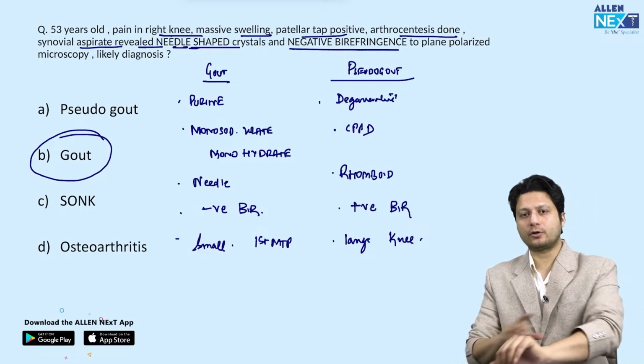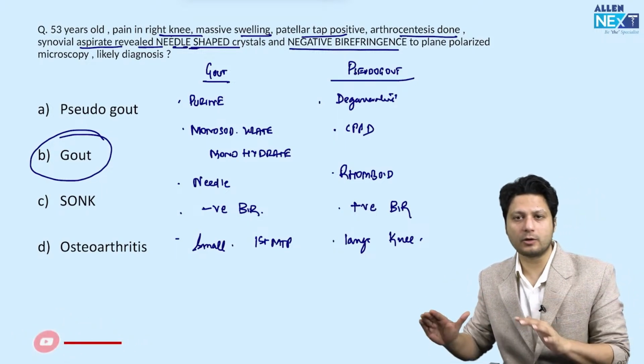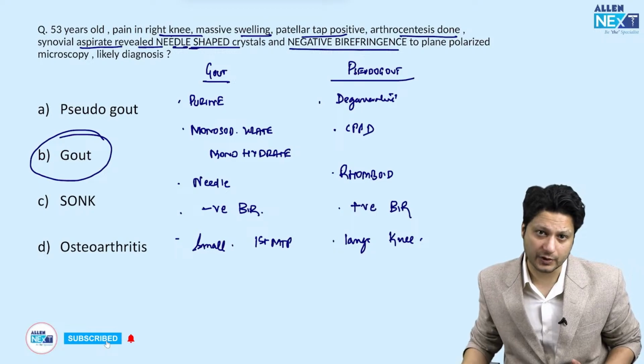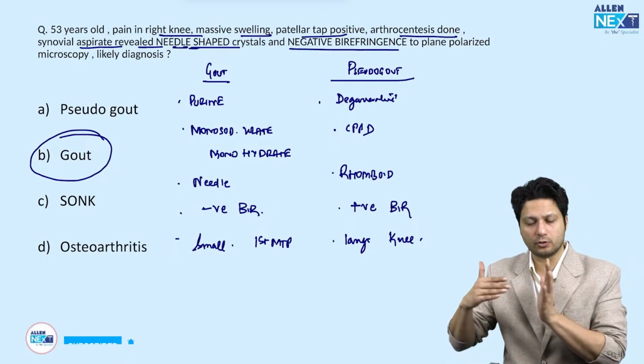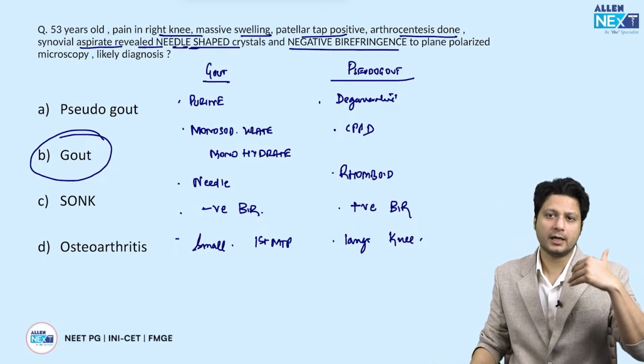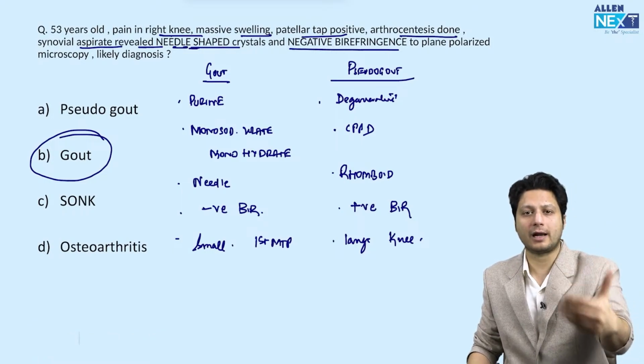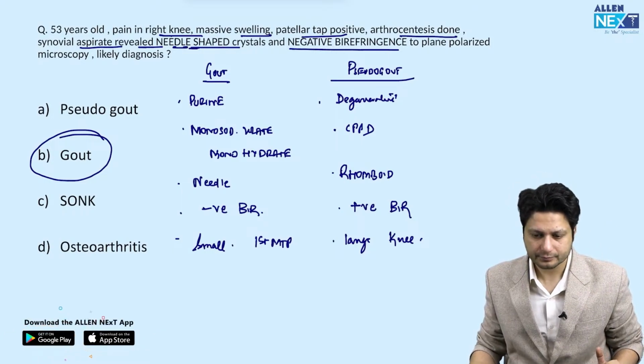तो ये gout related questions particularly common होते हैं as far as their medications are concerned, कि acute gout में कौन सी यूज करनी है, chronic gout में कौन सी यूज करनी है. They might give you a condition and then they will ask you what is the management to begin with.